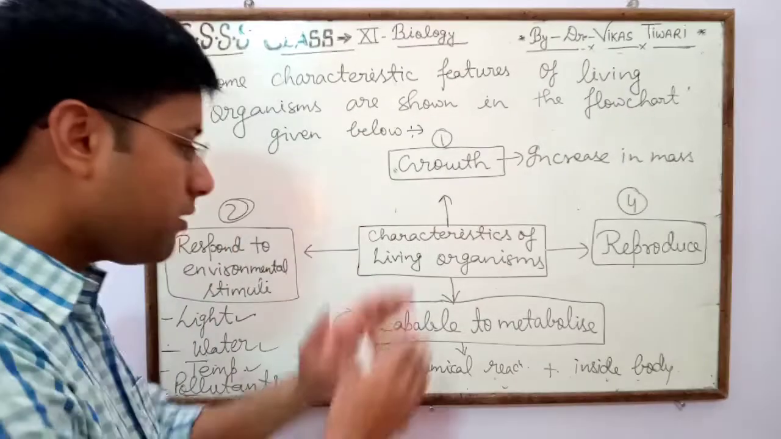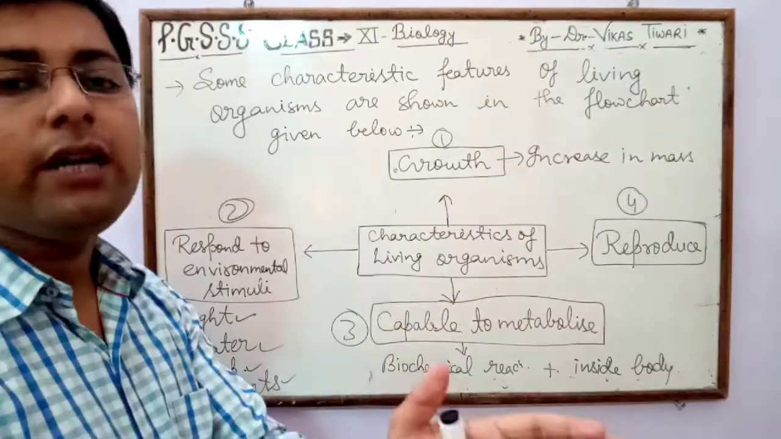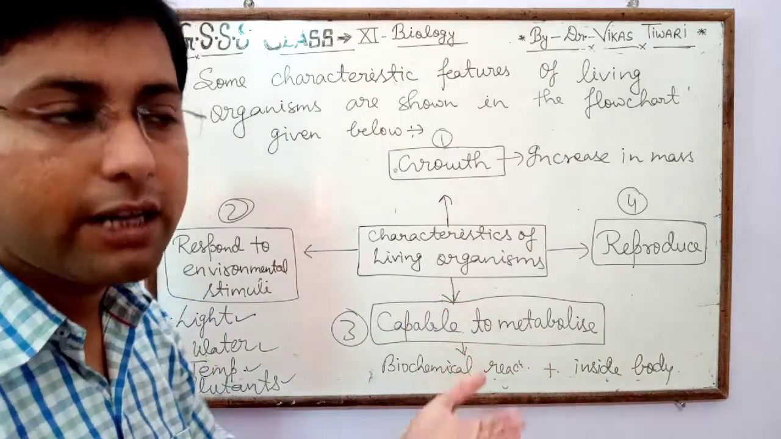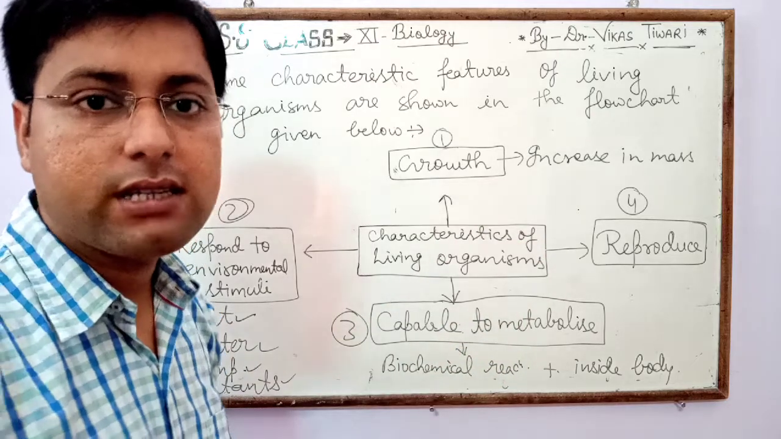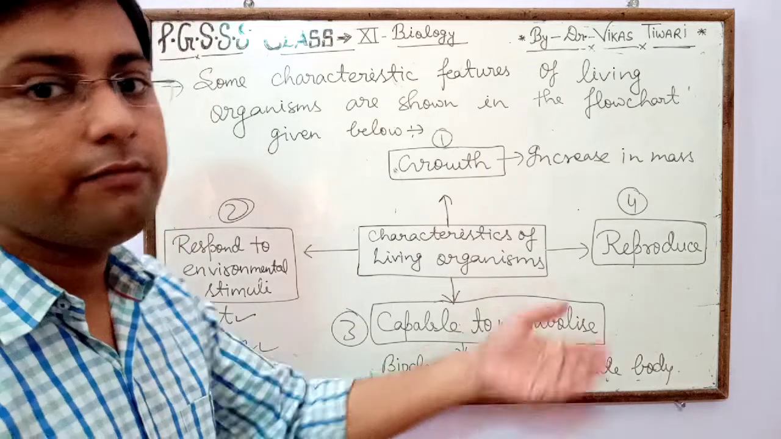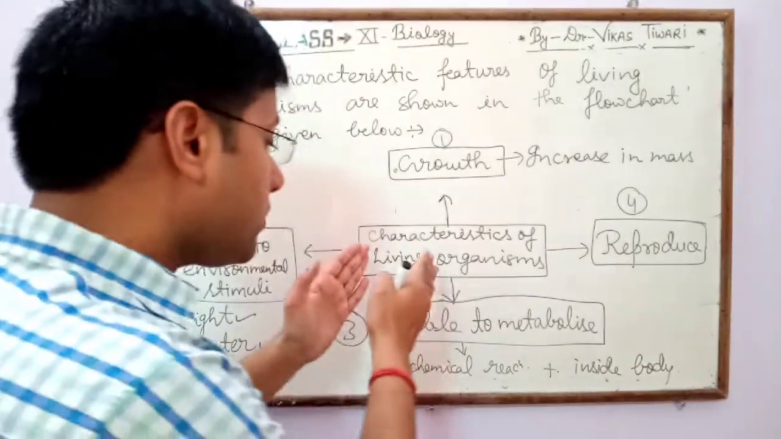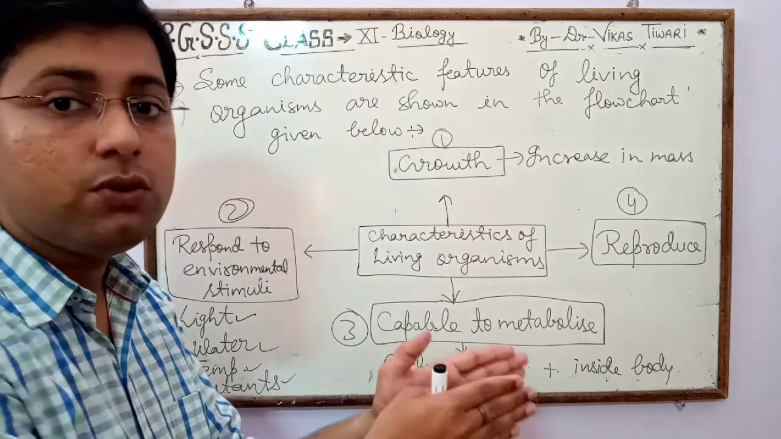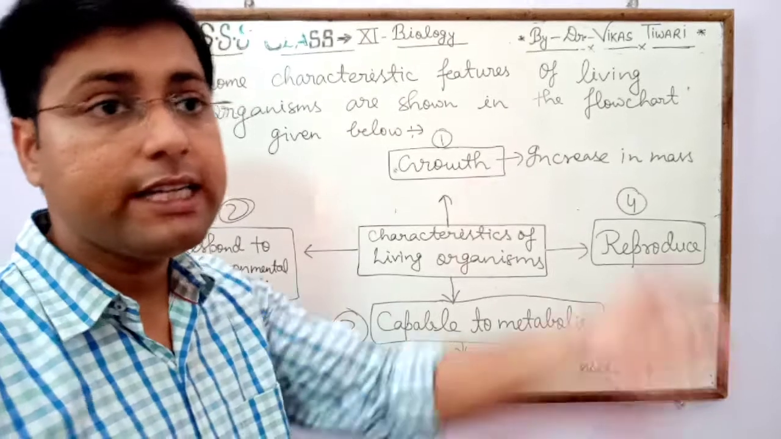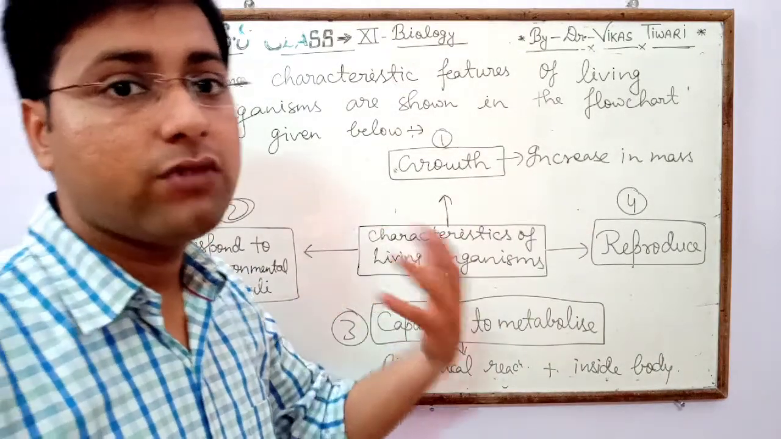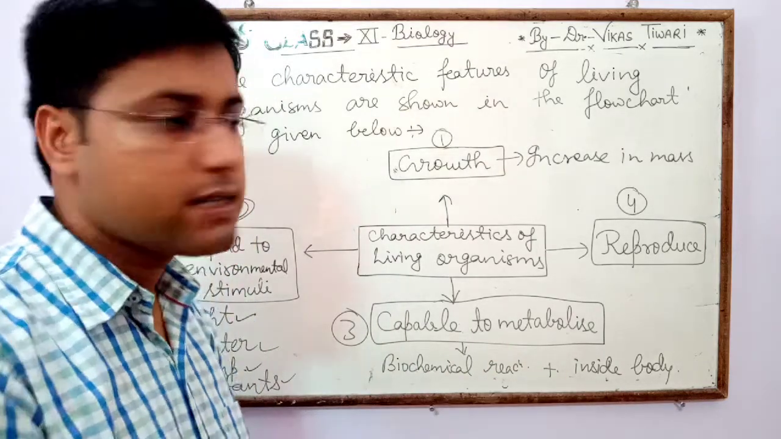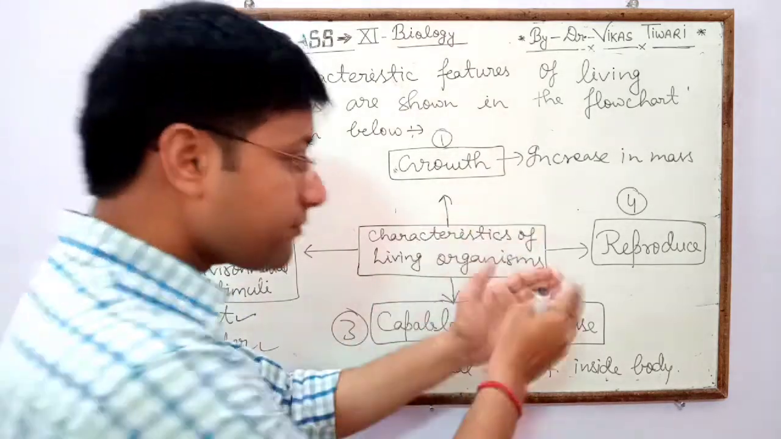Capable to metabolize means biochemical reactions occur inside the body of all living organisms, that is anabolic process and catabolic process, that is the formation of glucose and the breakdown of glucose. So they are capable to metabolize. When metabolic processes occur inside the body, they can form glucose, and after that the breakdown of glucose, that is anabolic process and catabolic process.